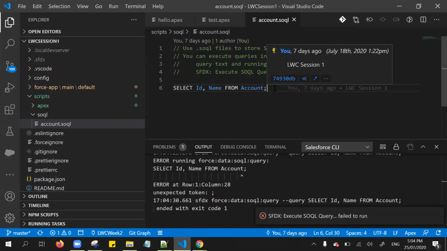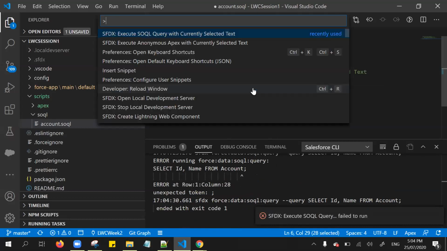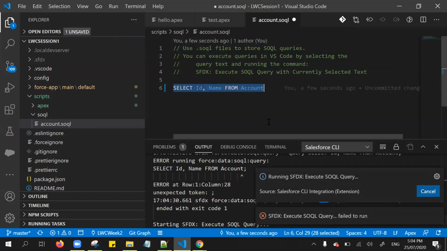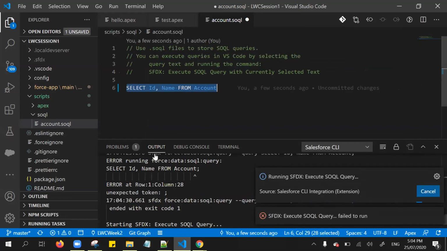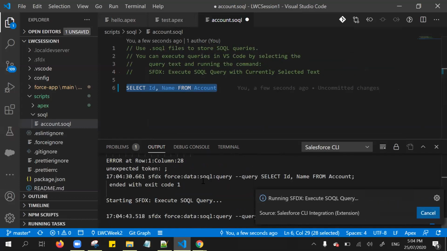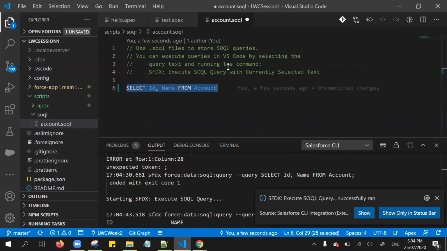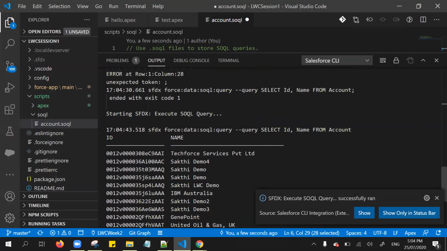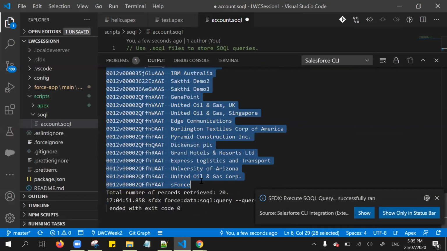I'm getting some error. I think Control Shift P with the text currently selected. The query gets executed. If you notice, I got that result in my terminal window, from the output. So here is one more feature compared to the developer console.